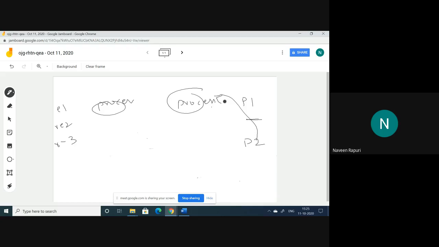Coming to the types of operating system, there are different types. One is batch operating system, another one is multi-programming operating system, and I can also call it multitasking operating system. There is a slight difference between these.